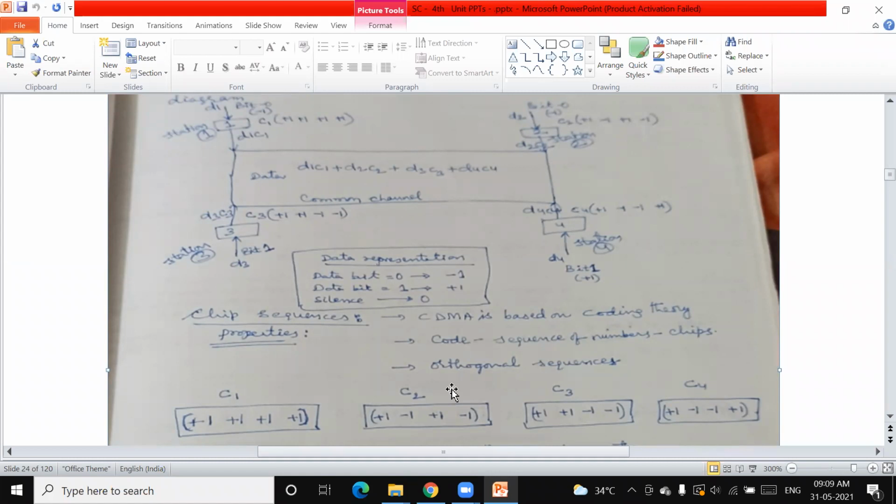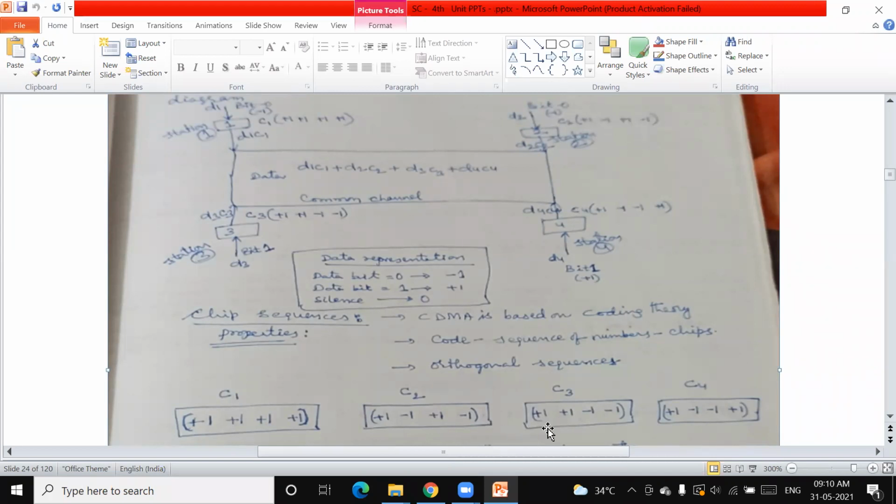So now for convenience, we consider C1 as the code +1, +1, +1, +1. This is the code assigned to station 1, where D1 is multiplied by C1. D1C1 means this one. For C2, it is +1, -1, +1, -1. Similarly, C3 is +1, +1, -1, -1.